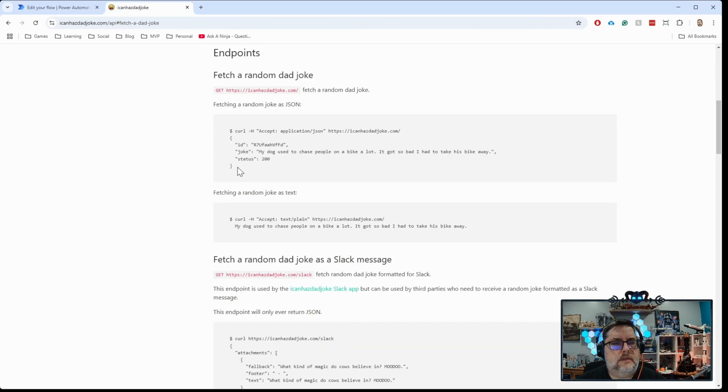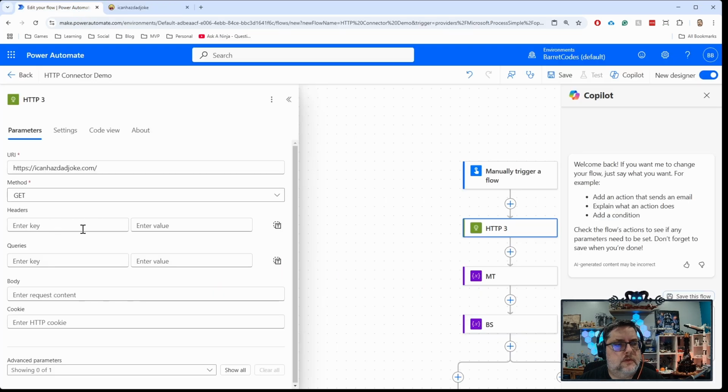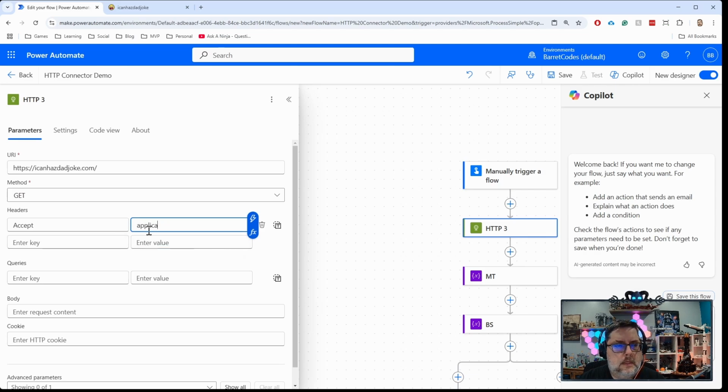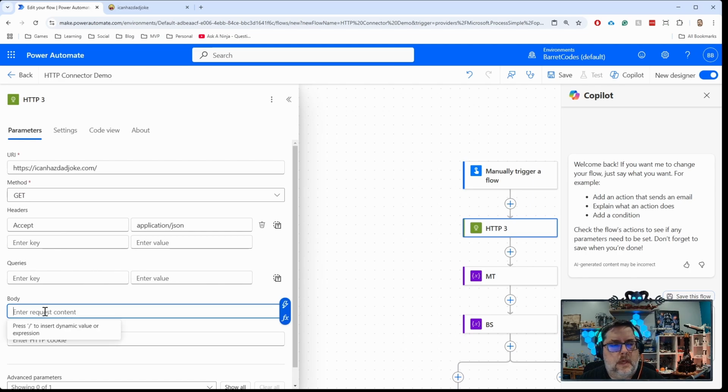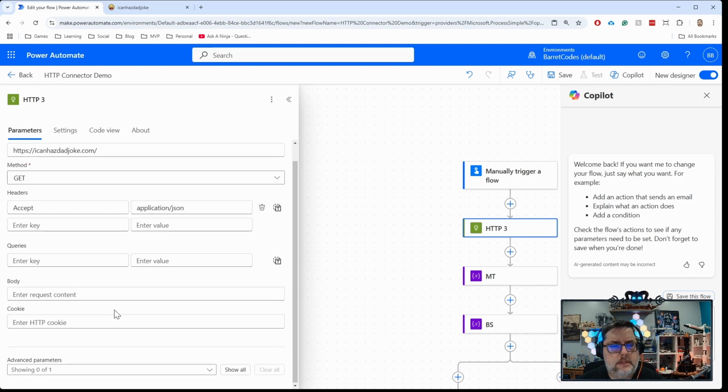I mentioned in order to get this type of response back, we want to put in an accept header with application/JSON. For the headers, you can put those into the headers section. So we're going to do accept, and application/JSON. You can see as you start filling out one, it automatically pops up another row. You just leave it blank if you're not going to use it, but it lets you put in as many headers as you need to. If you're going to add query string values, you can put them here. In this case, we don't have any. And then body: we're not putting anything in the body because we're just doing a GET, but I'll demonstrate using the body a little bit later.